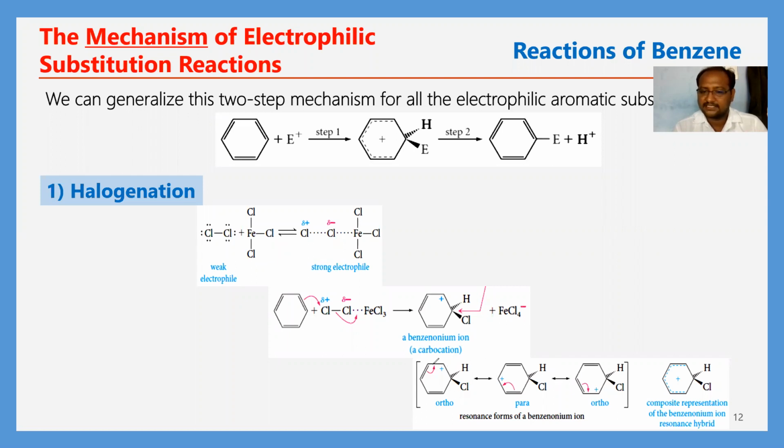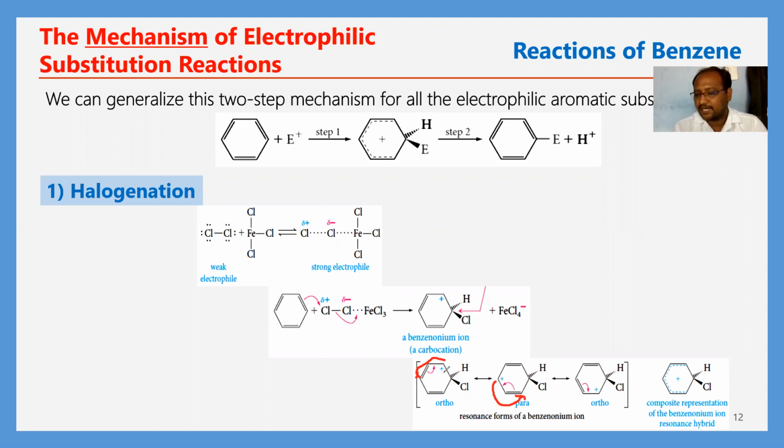Here the shifting of this bond takes place, and the positive charge migrates from here to here. Then this pi bond shifts again from here to here, and the positive charge migrates from here to here. So then we will get this one here.